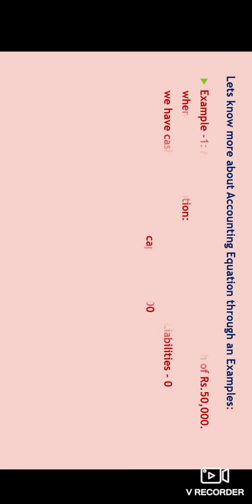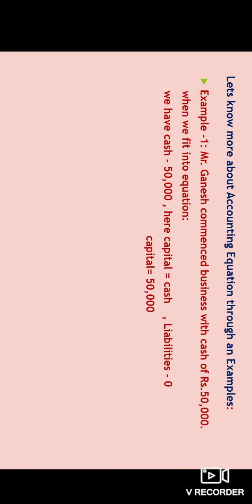So let's know more about the equation. Let's suppose an example. Mr. Ganesh commenced business with cash of rupees 50,000. If you fit this transaction into an equation, there are two items, one is cash and one is capital.